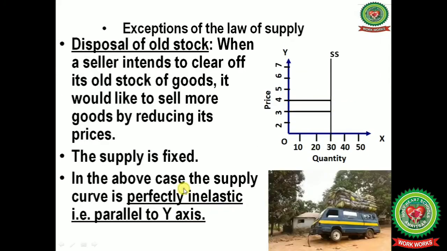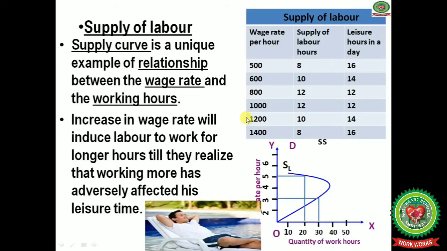Now next one is disposal of old stock. When a seller intends to clear off its old stock of goods, it would like to sell more goods by reducing its prices. The supply is fixed. In the above case, the supply curve is perfectly inelastic, that is parallel to the y-axis.